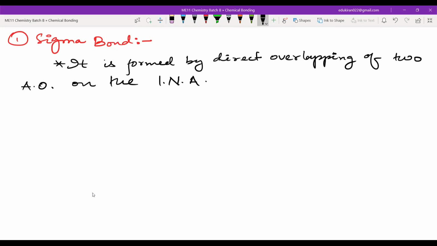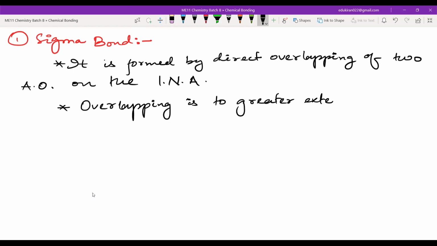Now in sigma bond, you can write: overlapping is to a greater extent, so strong bonds are formed.